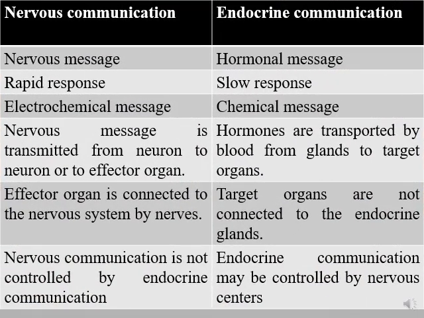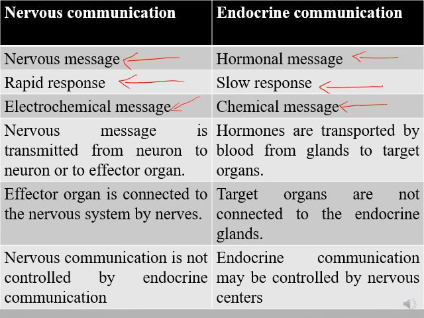In this table, nervous communication occurs through a nervous message, whereas endocrine communication occurs through a hormonal message. The nervous communication is a rapid response, is very fast, whereas endocrine is slow compared to the nervous. Nervous communication is an electrochemical message, combining electricity, the potential difference, and chemical, by the concentration of the ions, whereas the endocrine communication is a chemical message through hormones.